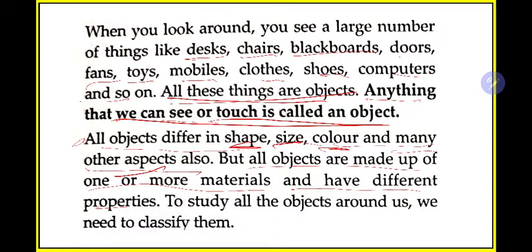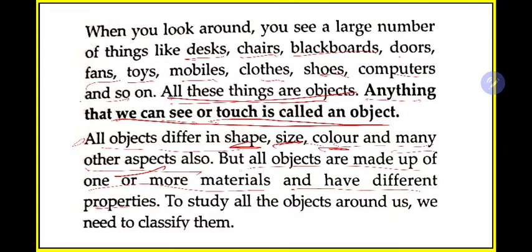You have a science book, you have a maths book. Both are books, both are made of paper, but the science book may have a different color, the maths book has a different color, and the size of the book also may vary. One may be a thin book, a small book, one may be a big book. Okay, so based upon certain characters, all objects differ in their appearance.